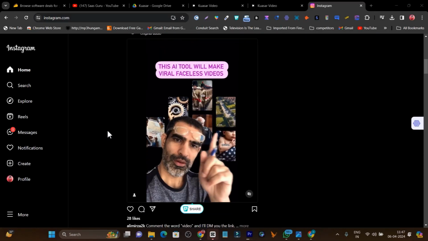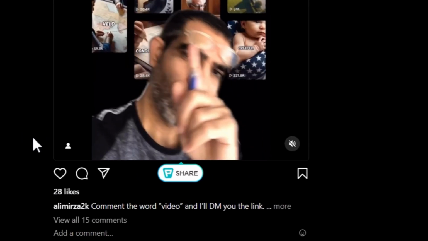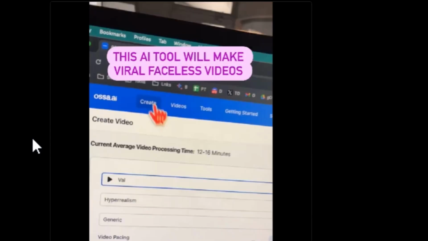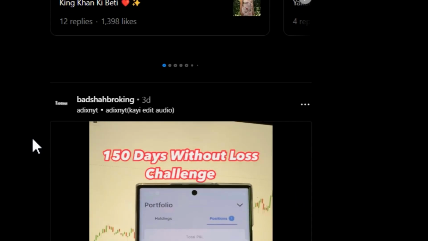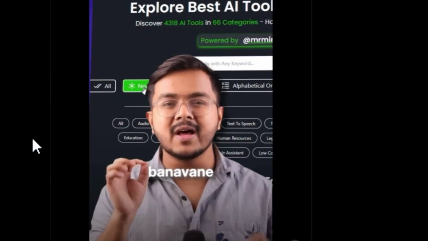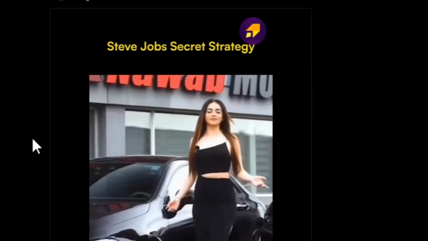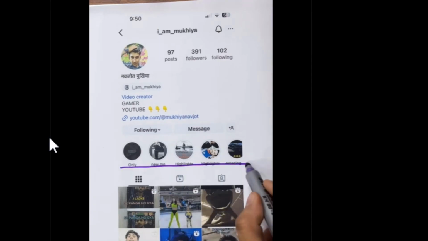Right now there is so much content on social media that even the experts can't tell which content will go viral. But one thing they can be sure of is increasing your engagement on the content, and analyzing your competitors' posts so you can copy their process and bring that kind of engagement or results to your social media accounts or profile.